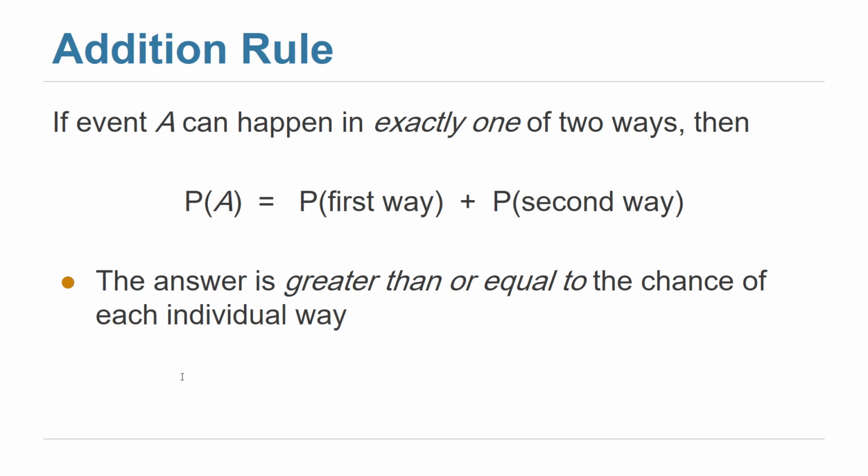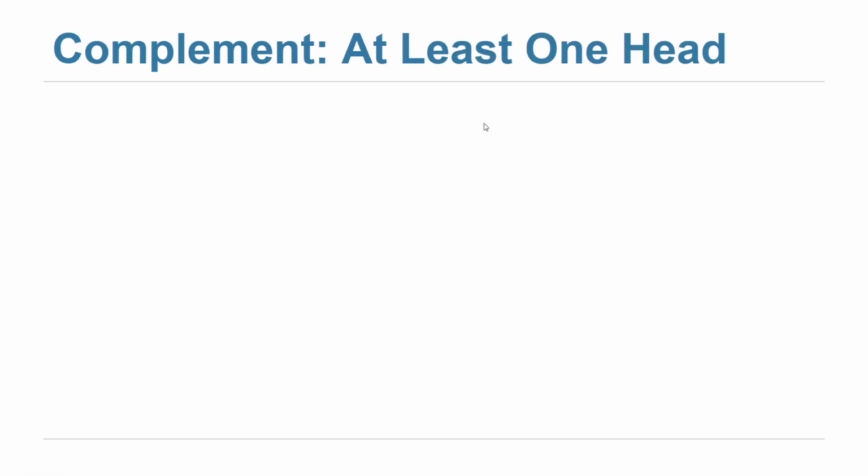Generally, not in this question, but generally, if we have 3 ways, we'll add. So that will generalize to multiple ways, right? If we have n ways, then it will be the probability of the first plus the second until the last one. But the main condition here is that exactly one of them will actually happen. So the event will happen in one of these ways. We don't know, of course, which way, but it can happen in any of these ways, but exactly one of them will actually happen.